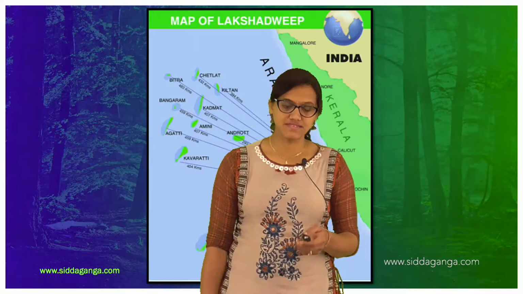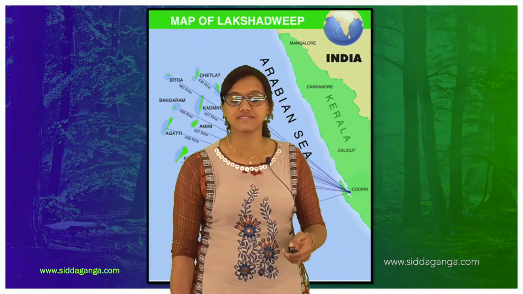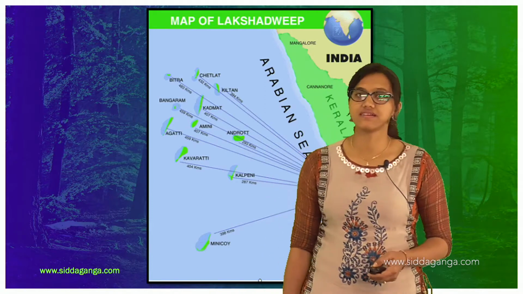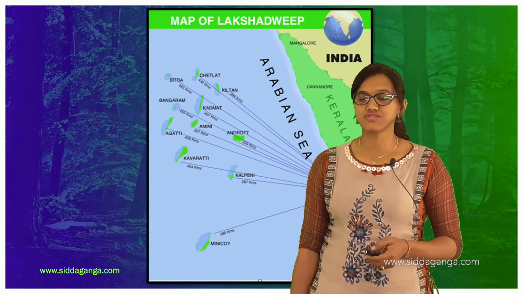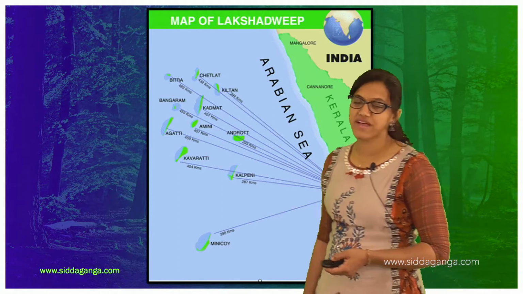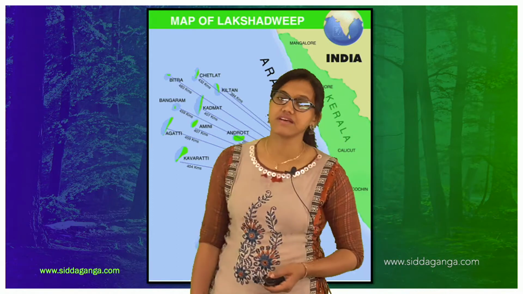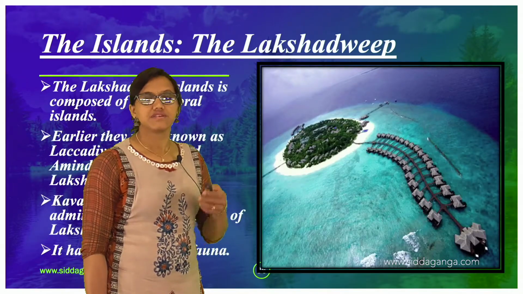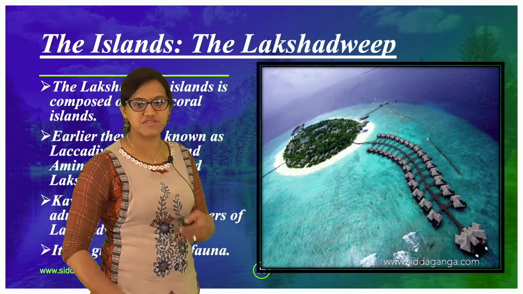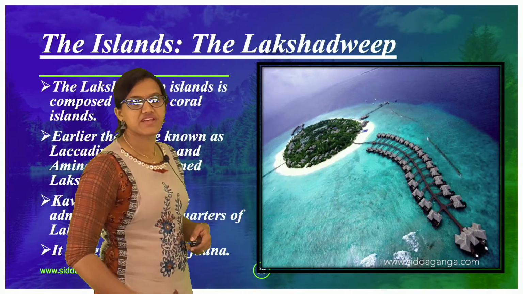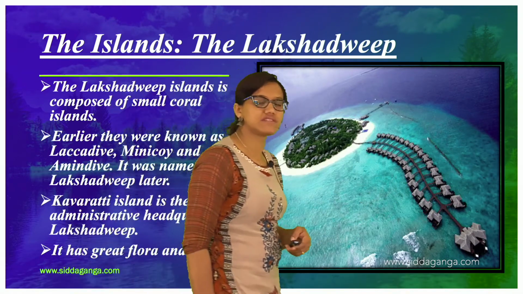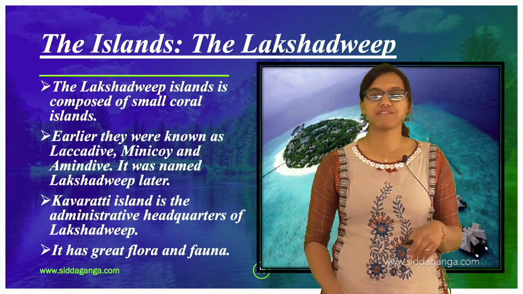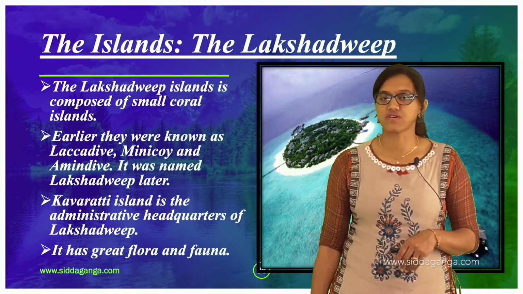The next, yes, is islands. The last one is the islands. When it comes to the islands, they are divided into Lakshadweep and the Andaman and Nicobar Islands. The very first is Lakshadweep. Here you can find the picture, right? In the Lakshadweep islands you have water on all four sides and land in the middle. That particular place is called an island.